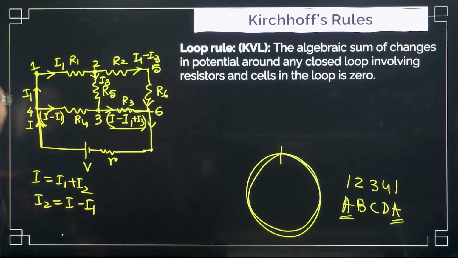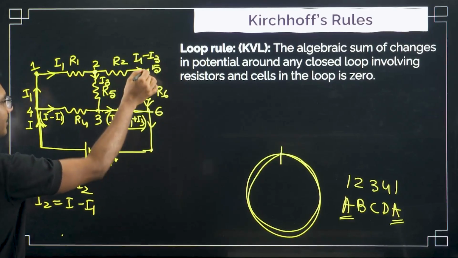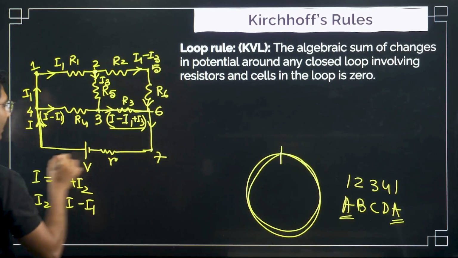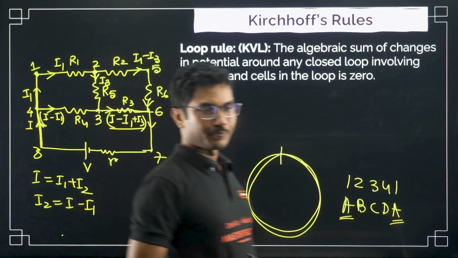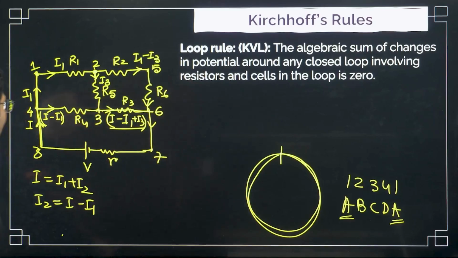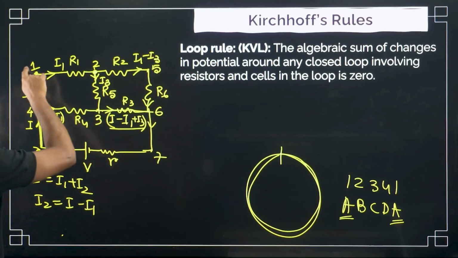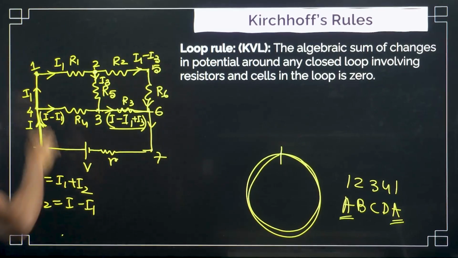In fact, there are multiple loops possible in this given case. You can start from here: 1, 2, 5, 6, 7, 8, 4, 1. This is also a loop. Now for simplification, if you consider this loop only: 1, 3, 6, 7, 8, 4, 1.